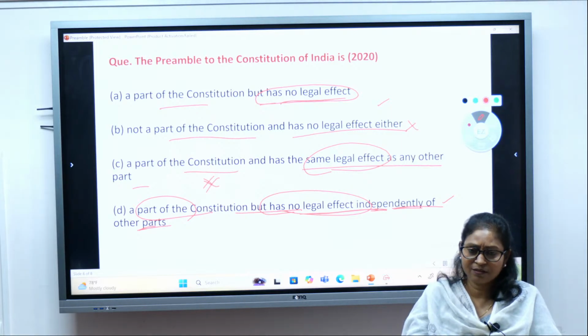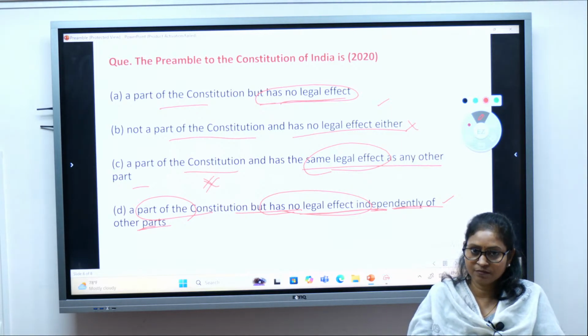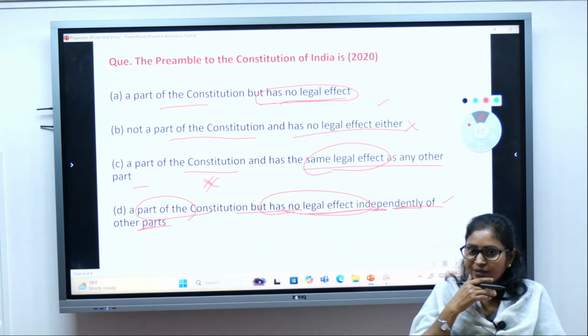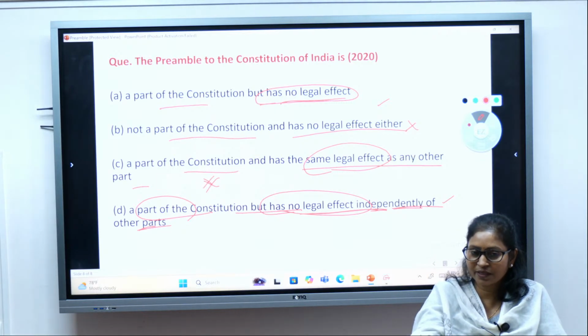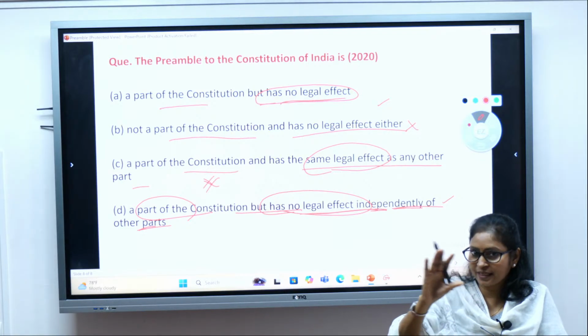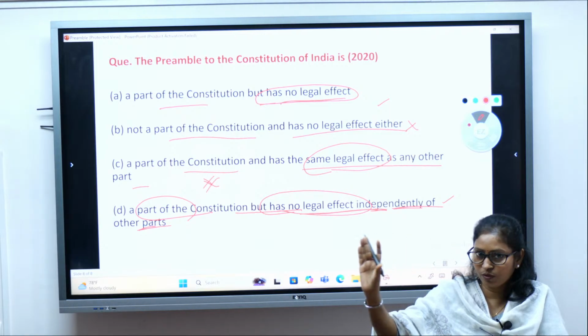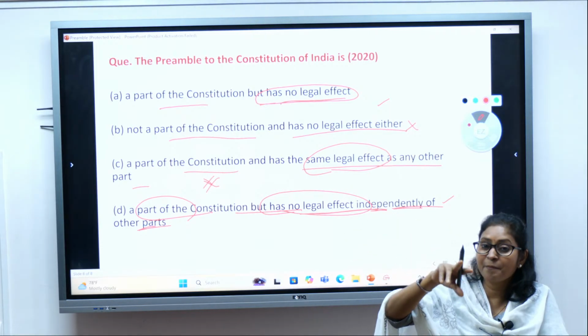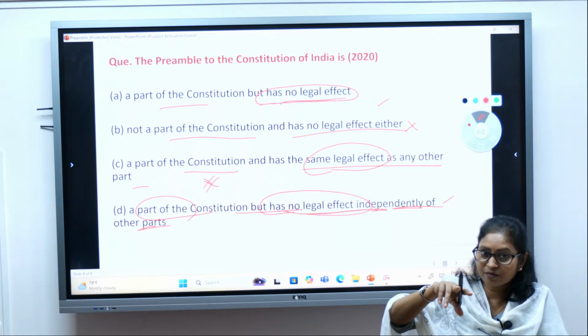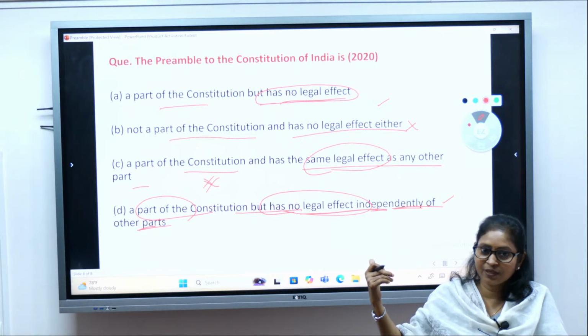Both are correct, but which is more appropriate? Because the preamble is being used by the judiciary to interpret the Constitution, isn't it? Wherever there is a lack of clarity. I have already discussed, independently it has no legal effect, but combined with the other parts of the Constitution, it does have legal effect.